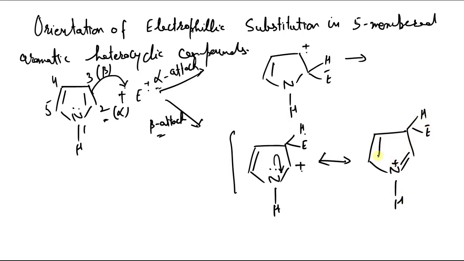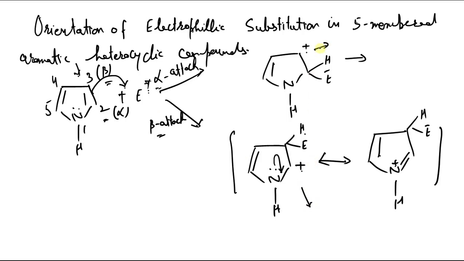Here is the positive. So we get only these two resonating structures. Only these two resonating structures are possible when this electrophile attacks at third, C3 or beta carbon. So the number of resonating structures is less, so the stability of the carbocation will be less. So this carbocation is less stable than this carbocation.